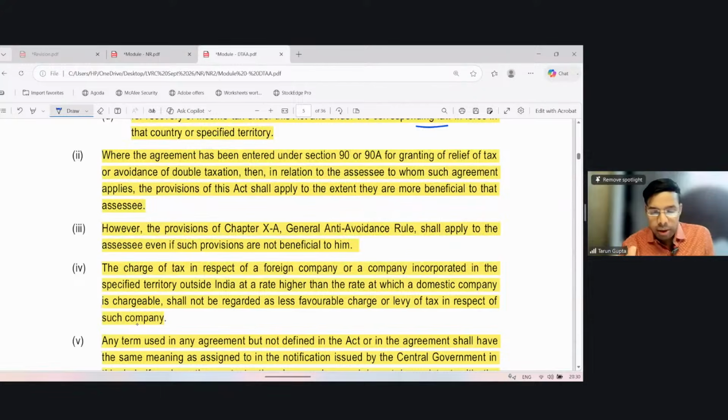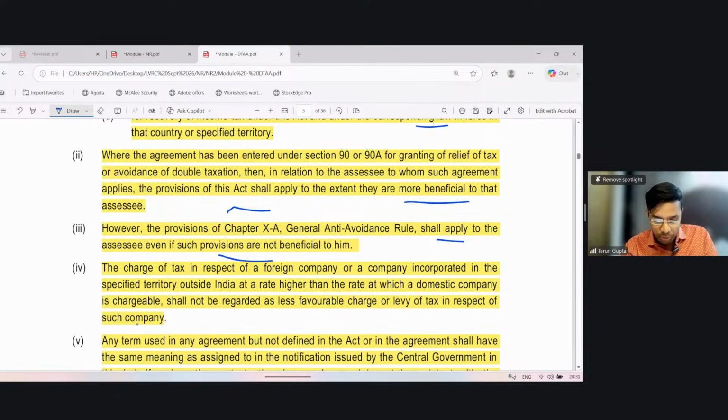When the agreement has been entered into through Section 90 for granting relief of tax or avoidance of double taxation, then in relation to the assessee to whom such agreement applies, the provisions of this Act, the domestic law, shall apply to the extent they are more beneficial to that assessee. So if there is a DTAA, then the provision of the DTAA or the Act which is more beneficial shall apply to the assessee. However, provisions of Chapter 10A, that is GAAR, General Anti-Avoidance Rule, shall apply to the assessee even if such provisions are not beneficial. Of course, GAAR provisions are not beneficial, they are counter provisions.